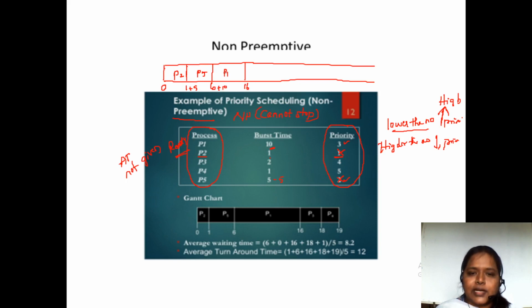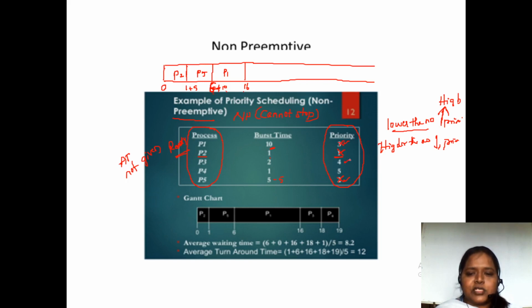What I mean to say is P1 got its chance at 6 milliseconds. Till 6 milliseconds it was waiting. So it waited 6 milliseconds, plus the time needed to complete its task, 10 milliseconds. 6 plus 10 is 16 milliseconds needed in order to complete the task of P1. So here P1 is also completed.